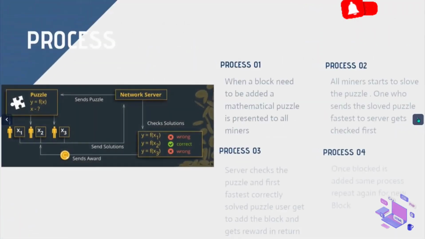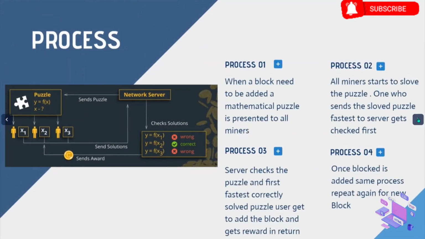So when a transaction occurs and that transaction data, or that block, needs to be added to the blockchain, then the blockchain generates a mathematical puzzle and presents it to all the miners. Then miners start solving the puzzle and try to do it as fast as possible. Approximately, to solve a puzzle, it takes around 10 minutes. Once the puzzle is solved, miners send the solved puzzle to the network server. The network server processes all the solutions, and the one with the correct and the fastest answer adds the block to the blockchain and gets rewarded. The same process occurs again and again for adding new blocks.